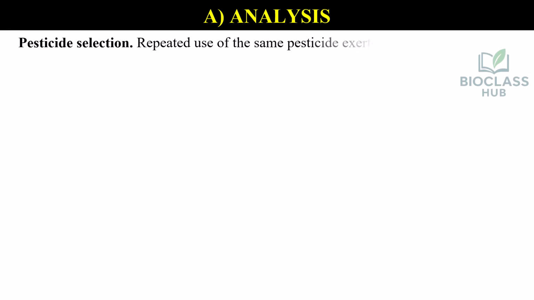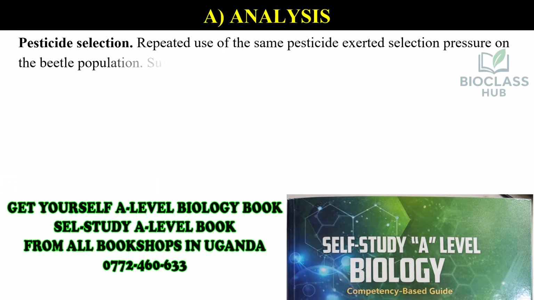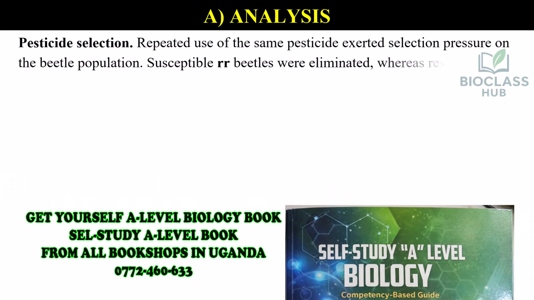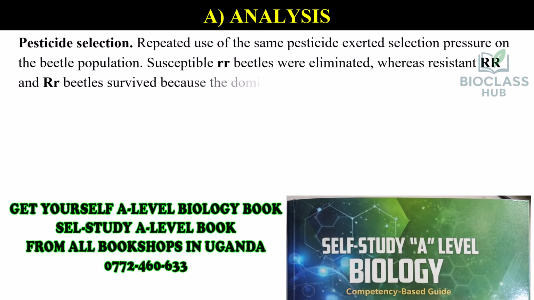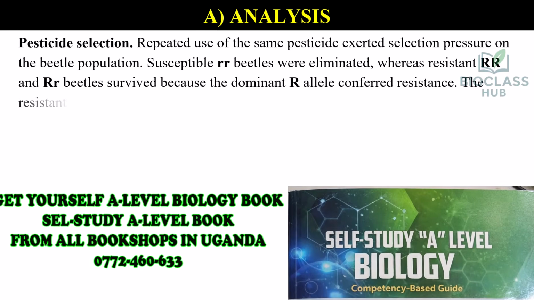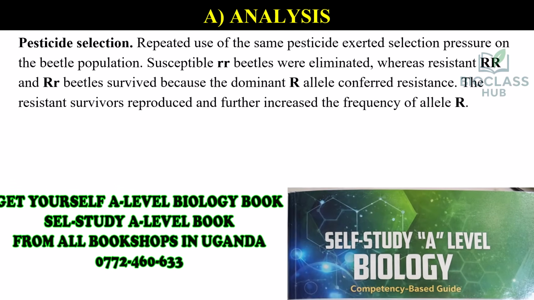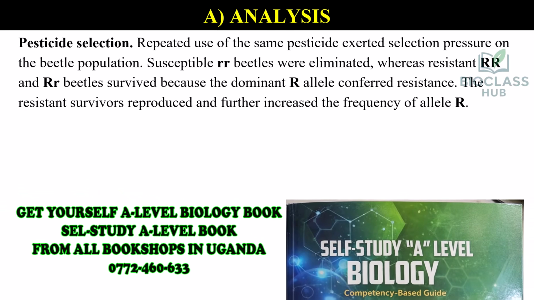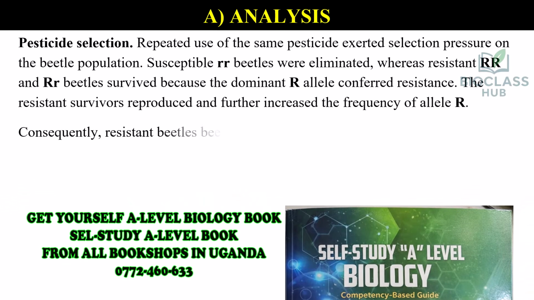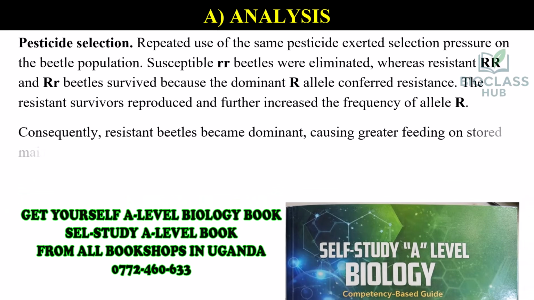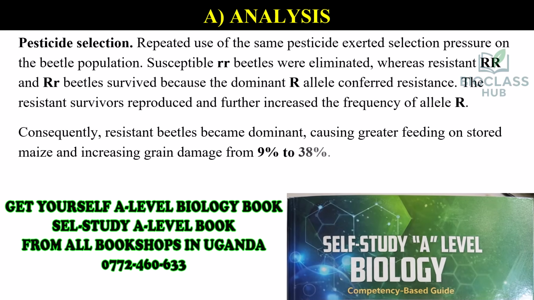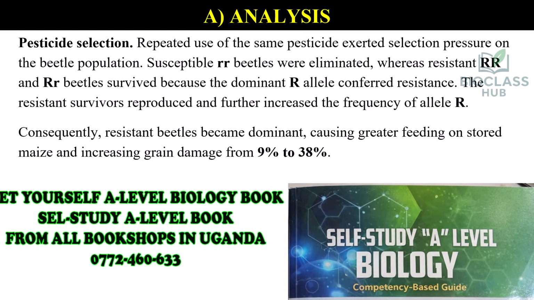Pesticide selection. Repeated use of the same pesticide exerted selection pressure on the beetle population. Susceptible rr beetles were eliminated, whereas resistant RR and Rr beetles survived because the dominant R allele conferred resistance. The resistant survivors reproduced and further increased the frequency of allele R. Consequently, resistant beetles became dominant, causing greater feeding on stored maize and increasing grain damage from 9% to 38%.